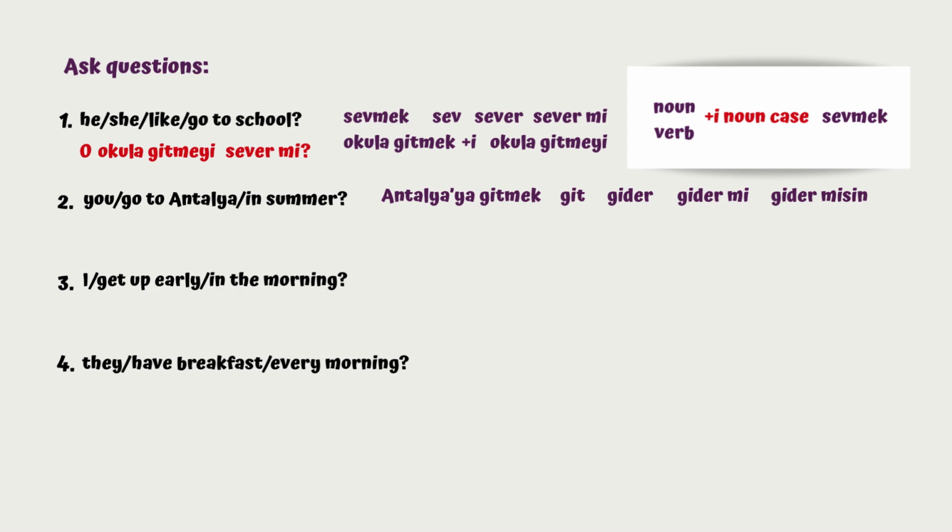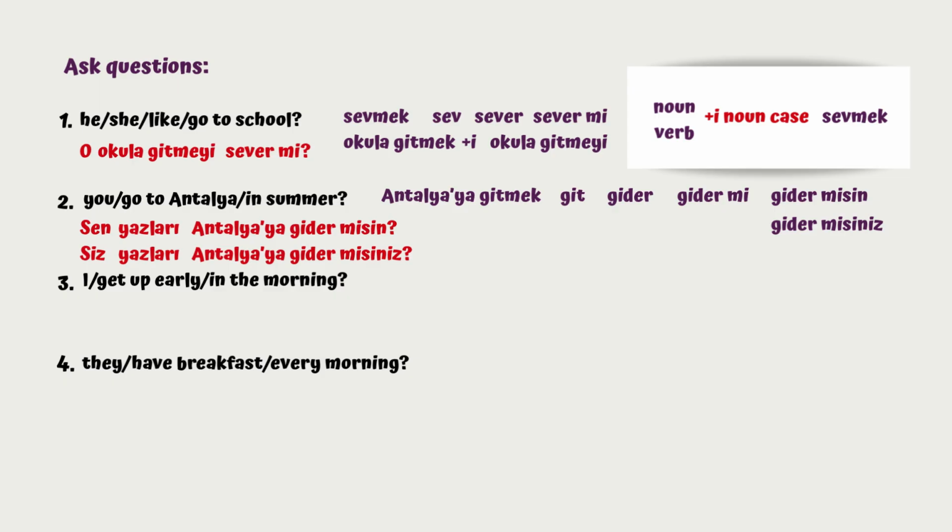How about if you is not sen but siz, right? The plural one and the polite you. What was the personal pronoun suffix for that one? Siniz. So gider misiniz? So remember, misin or misiniz will be written separately. So in summer, yazları. So the whole sentence is going to be like this. If you use sen, sen yazları Antalya'ya gider misin? If you use siz, the plural you or polite you, then siz yazları Antalya'ya gider misiniz?